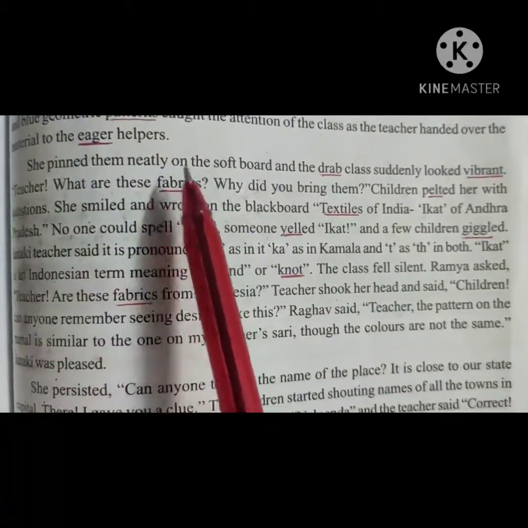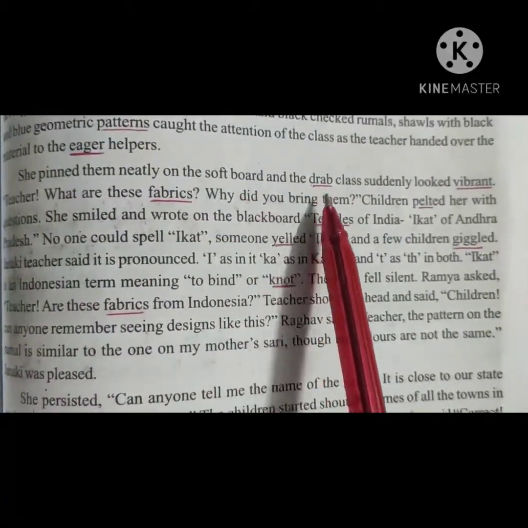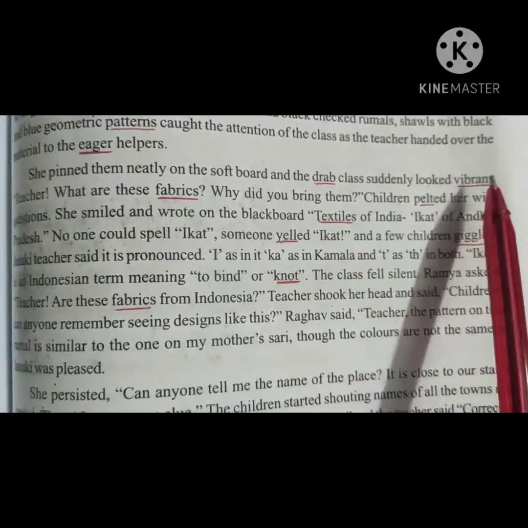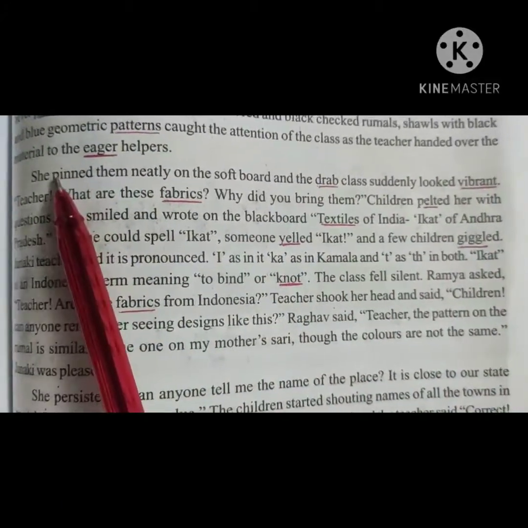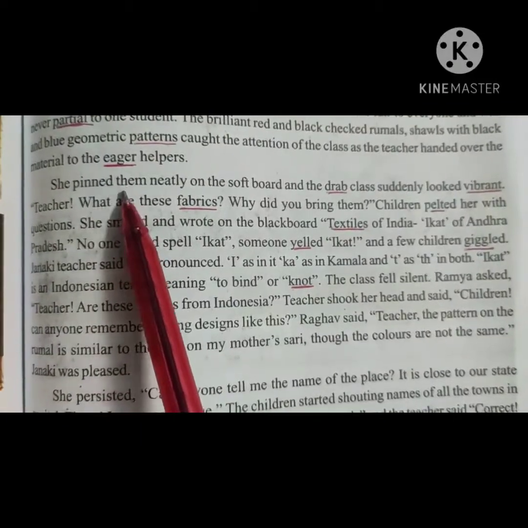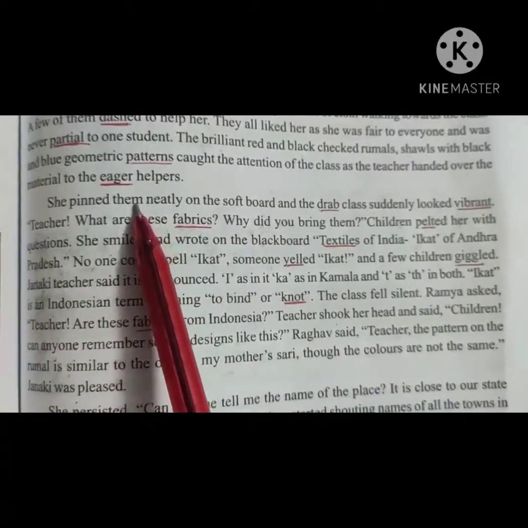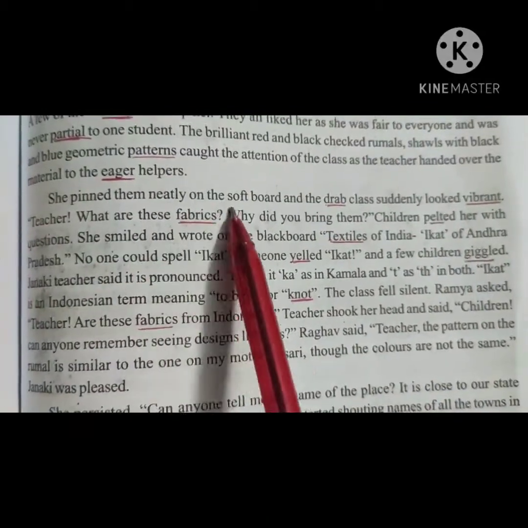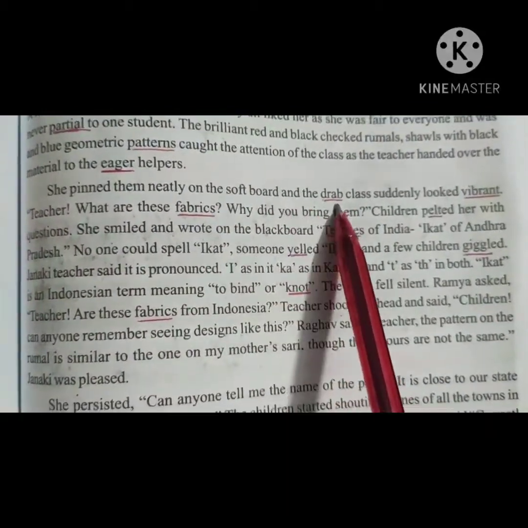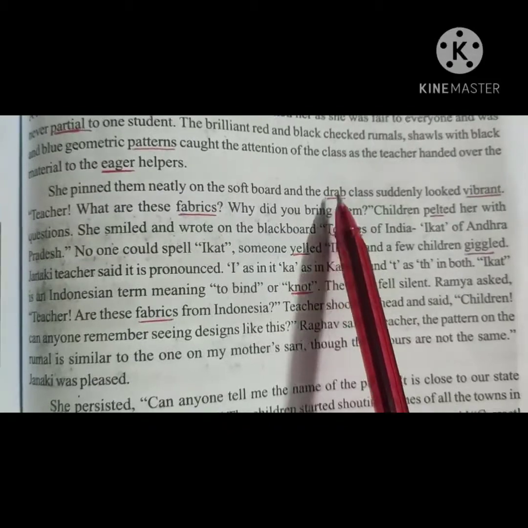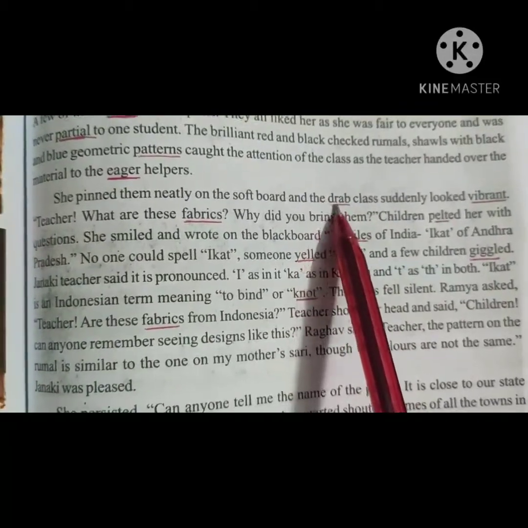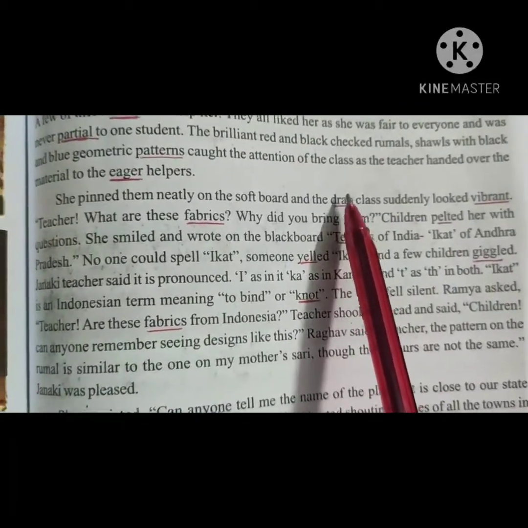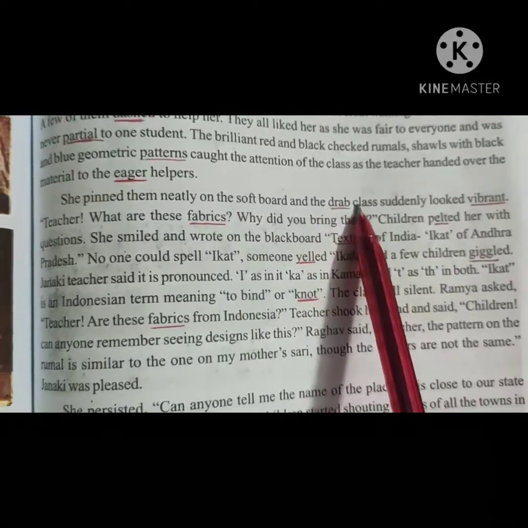She pinned them neatly on the soft board and the drab class suddenly looked vibrant. So what did the teacher do? The teacher pinned them. What is "them" here? Rumals, shawls. Everything she pinned on the soft board and the drab, meaning of drab, dull class. When the class is very dull, looking dull.